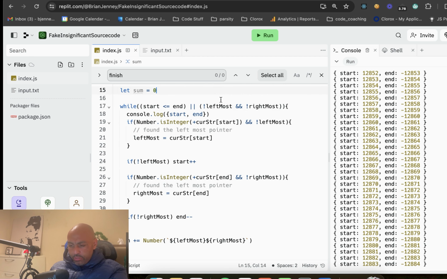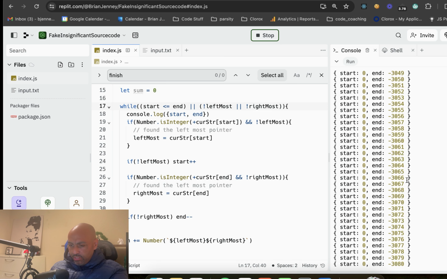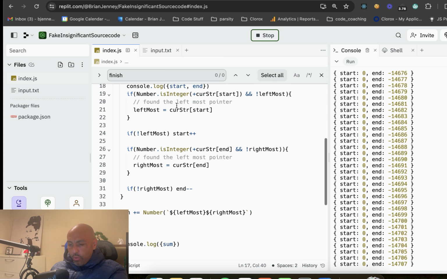or there's no leftmost, or there's no rightmost. Yeah, I really don't like the stupid thing here. That's really annoying because the end. This is so weird. While the start is less than the. Oh, look at that. Look at that. The end just keeps going.